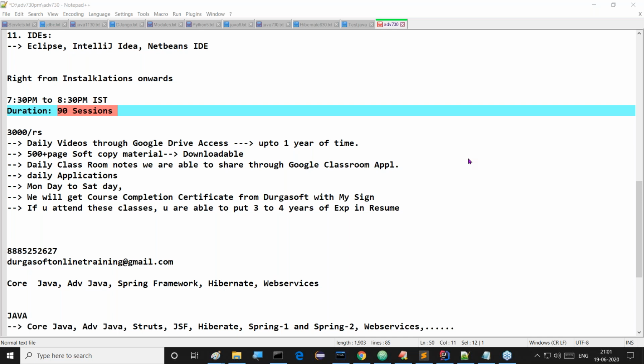The OCJP syllabus and the Core Java syllabus are not the same. The OCJP syllabus is limited, but the Core Java syllabus is unlimited. We are going to discuss much more than OCJP. Learning a framework is very easy, but only if you know advanced Java.